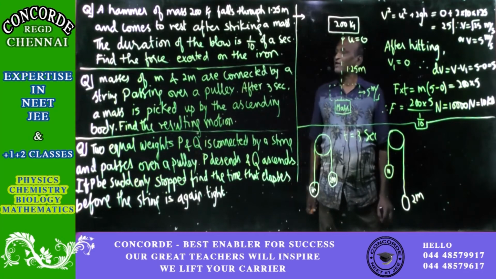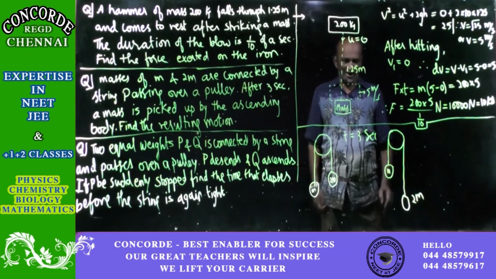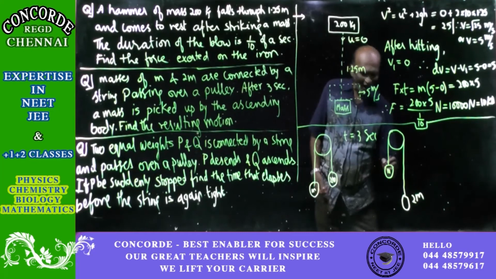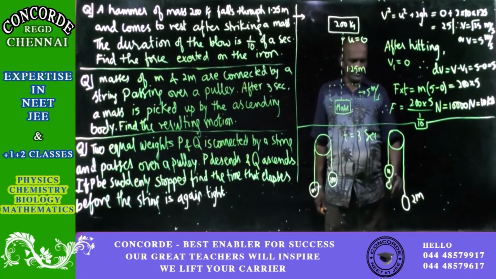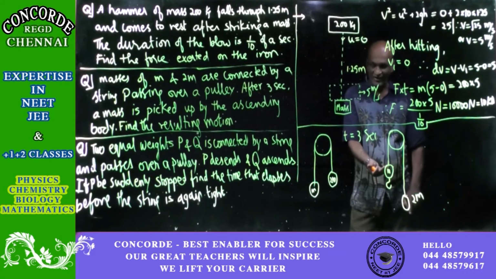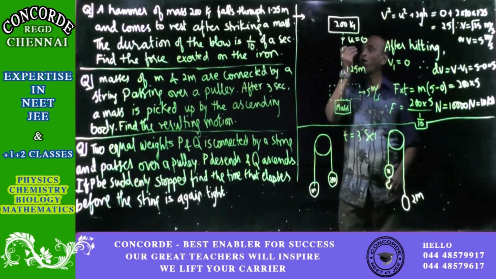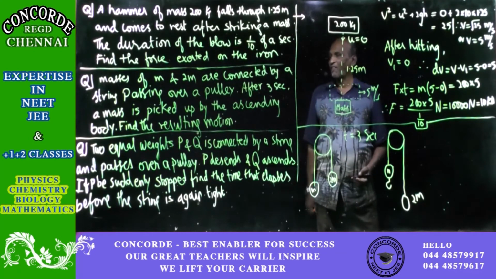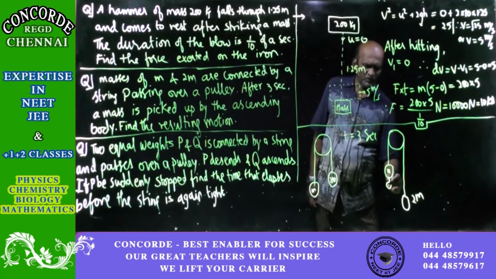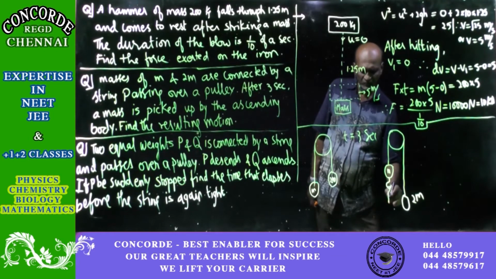Now what is given here is, a mass is picked up by the ascending body. This is heavier, it comes down; this is lighter, that will go up. This is ascending, and on that a mass is taken by it. Find the resultant motion. The mass that is picked up should also be equal to m, because no mention is made about it.